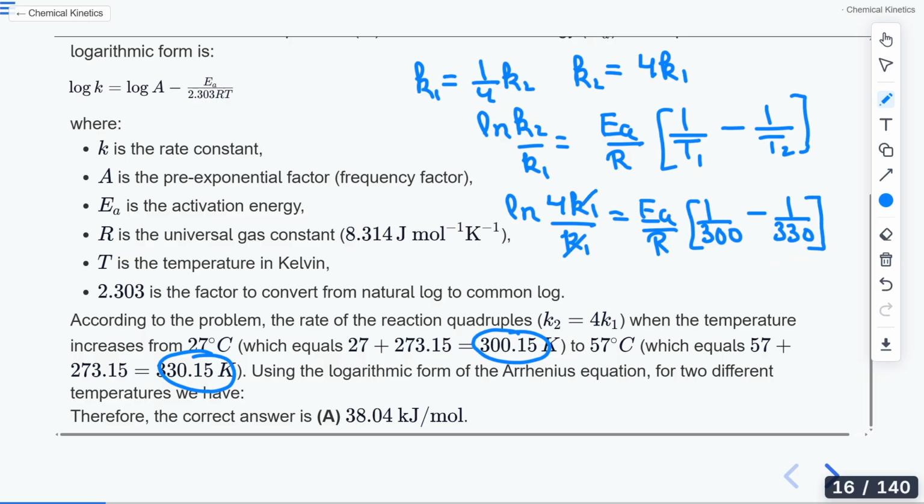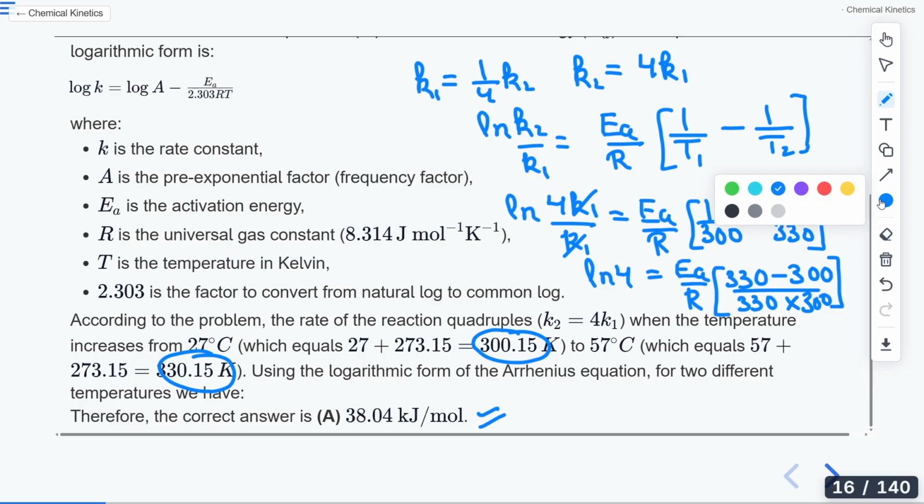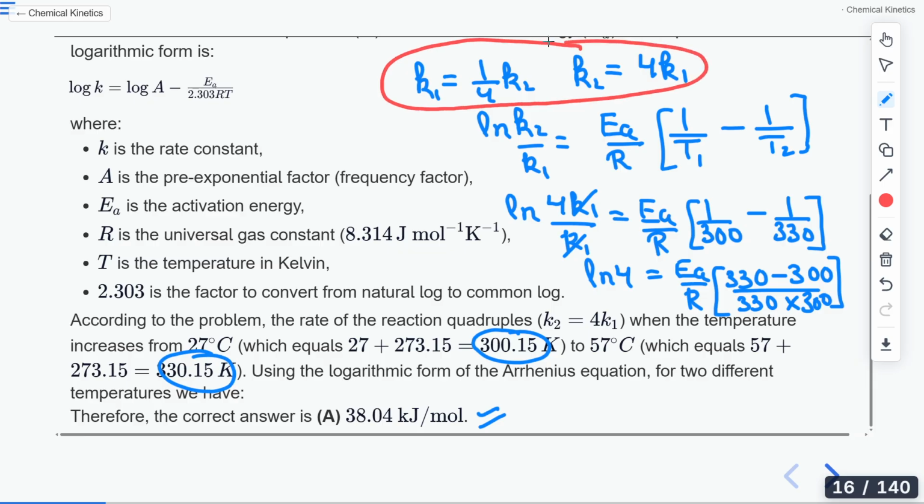So this K1 and K1 will cancel out. We'll get here ln 4 equals Ea/R. You cross multiply this. It will be (330 - 300) divided by 330 into 300. You can further just solve this equation and you will get your value as 38.04. So the main thing is that you use this relation which is given in the question to find the value of K2 by K1.